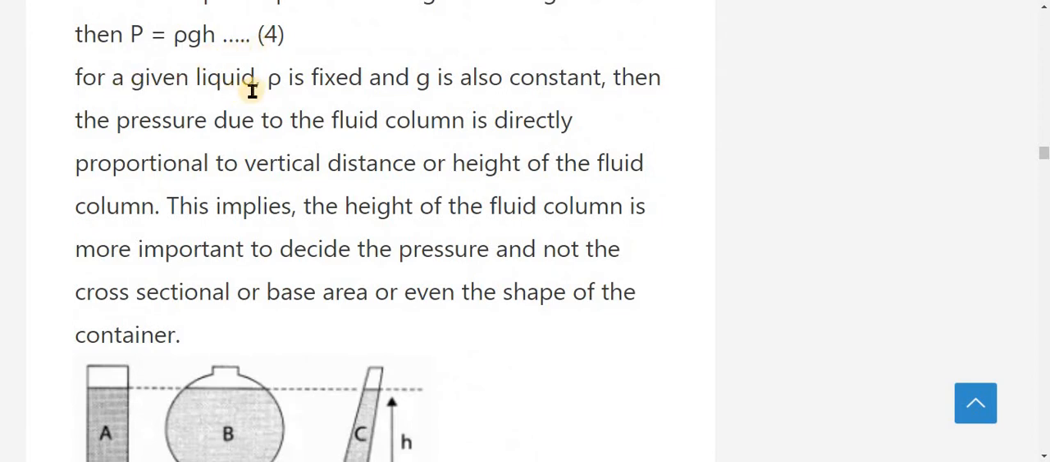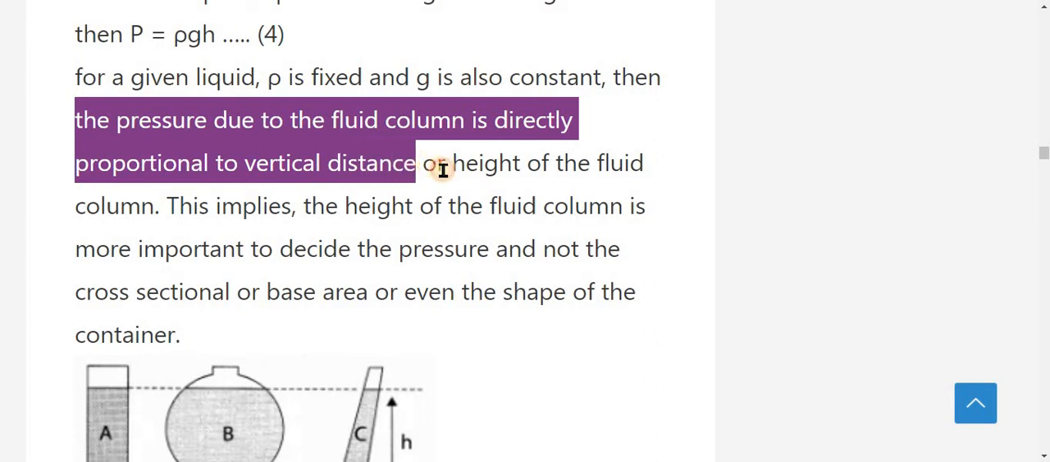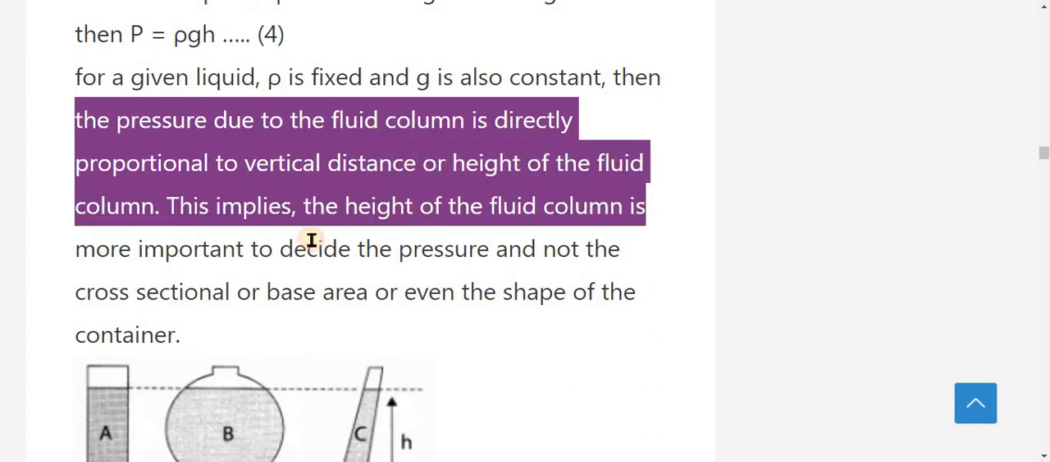This is equation number 4. For a given liquid, rho is fixed and g is also constant. Then the pressure due to the fluid column is directly proportional to, this is a very important point, children, the vertical distance or height of the fluid column.